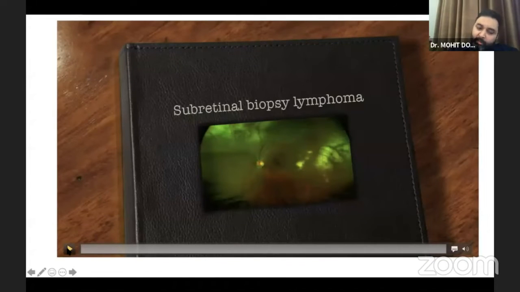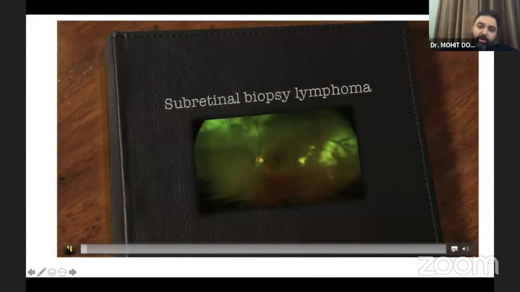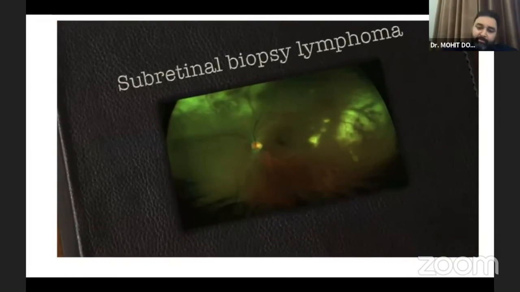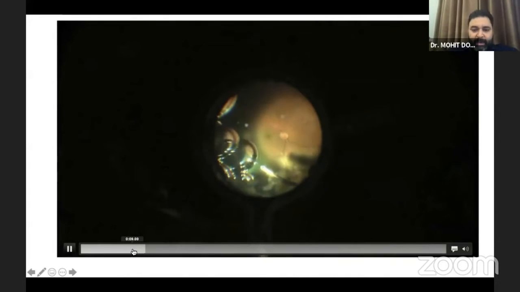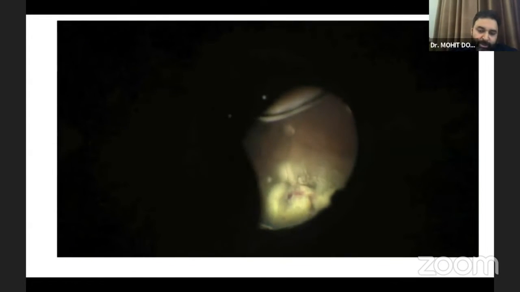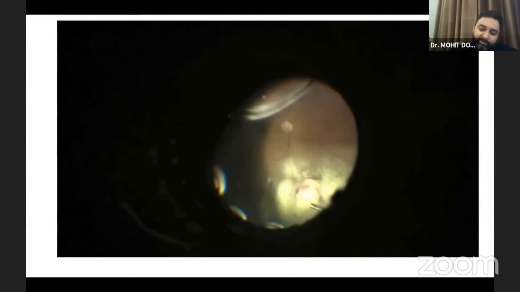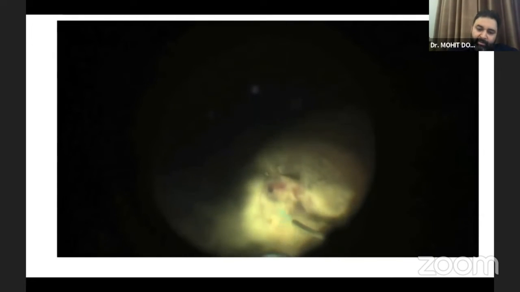And this patient, with the clinical diagnosis of a lymphoma, was taken up for vitreous biopsy and subretinal biopsy of the lymphoma. So that's what the patient had. This is what we did. The biopsy began under air infusion to get an undiluted vitreous sample. After that, we switched back to fluid, made an incision in the subretinal space with the cautery, and using passive extrusion, you can see that soft tip, just get those non-adherent lymphoma cells. We were able to get a big chunk of them by creating an opening.